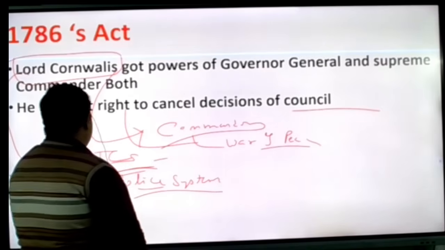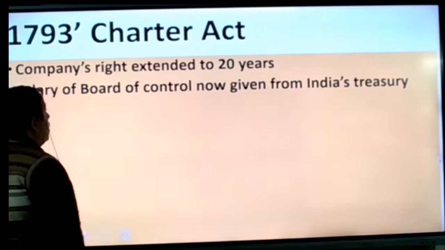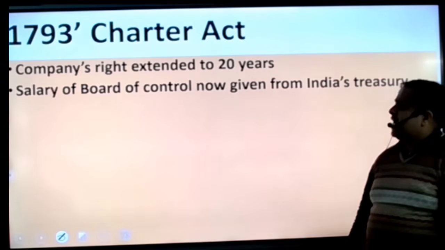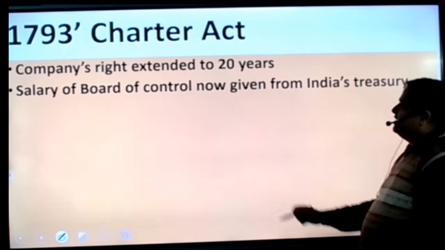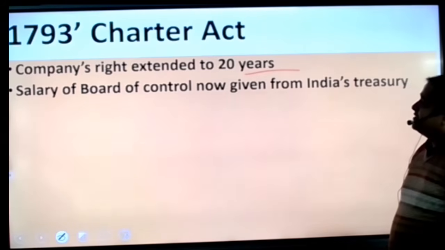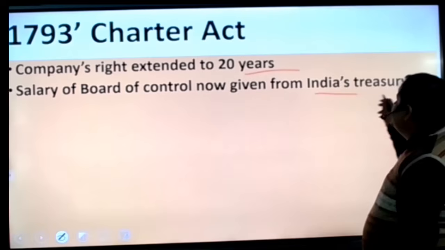You have to remember two or three things. Then the 1793 Charter Act arrived. This is also a small act. The Company's rights were extended for 20 years. In most of the acts, the Company's rights were extended. Okay. The salary of the Board of Control was given from India's treasury.